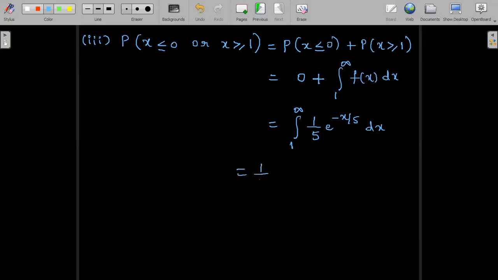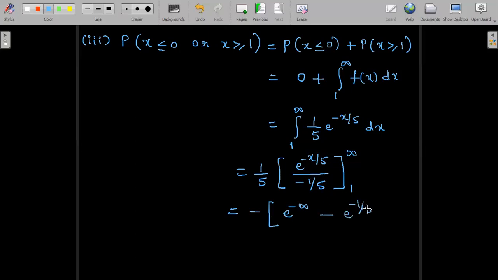So this gives us 1 by 5 into e power minus x by 5 divided by minus 1 by 5 between the limits 1 to infinity. The 5 gets cancelled. For convenience I can write the denominator minus sign outside. Upper limit will be e power minus infinity, lower limit e power minus 1 by 5. Recall the standard value, e power minus infinity is nothing but 0.